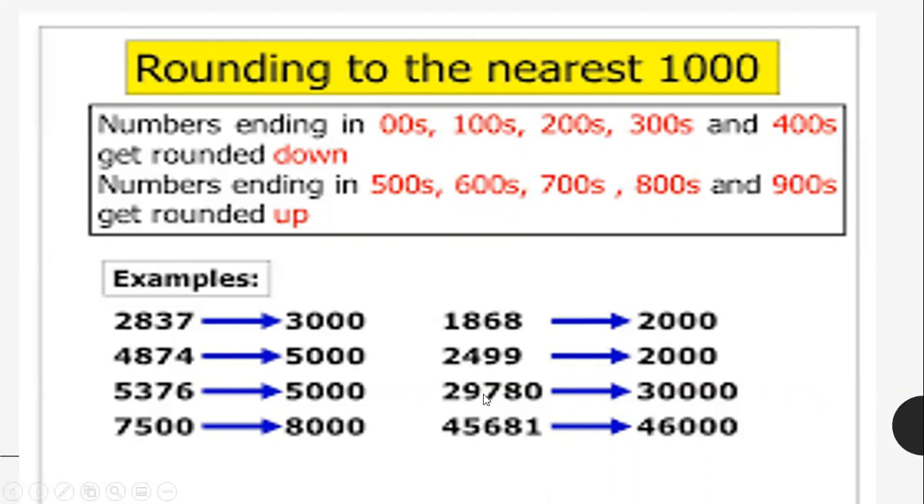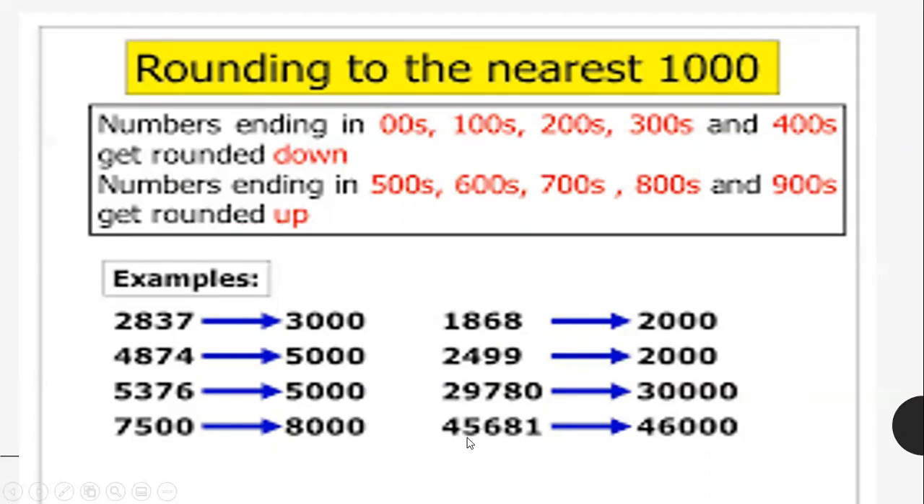Now we have 10,000s place approximation. 29,780. 29,000, since this is greater than 5,000, again it will go up. Its 10,000s place approximation will be 30,000. Then we have 45,681. Children, all the things are the same, only the digits turn to 3-digit, 4-digit, 5-digit. But the technique, the rule for rounding it off, is the same.